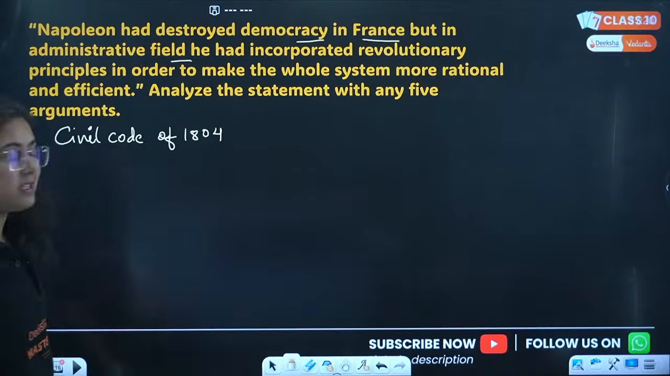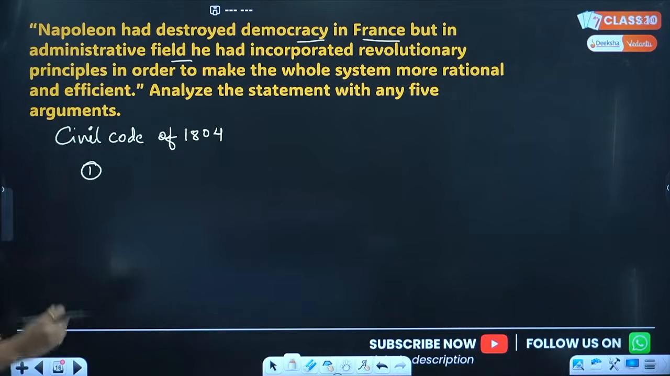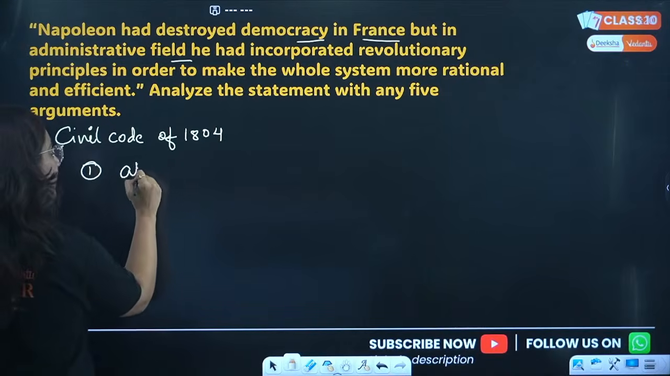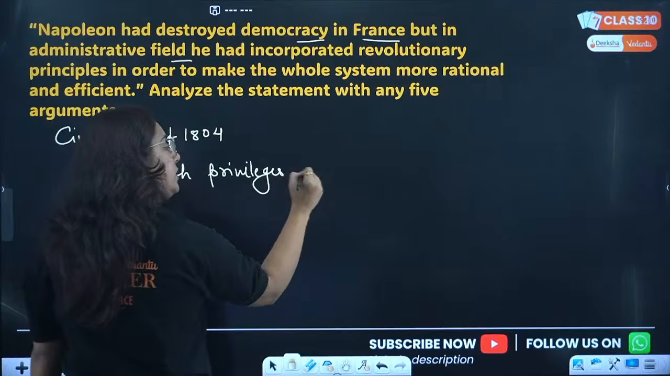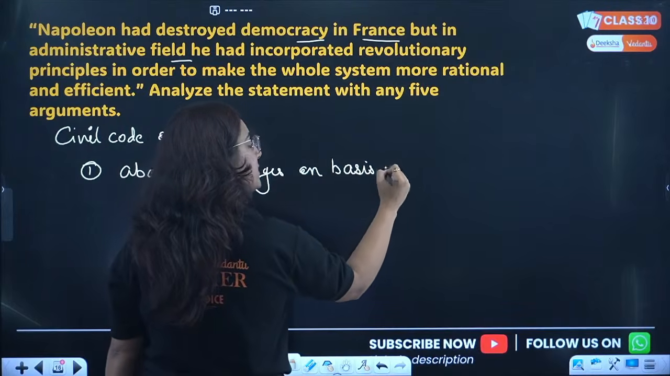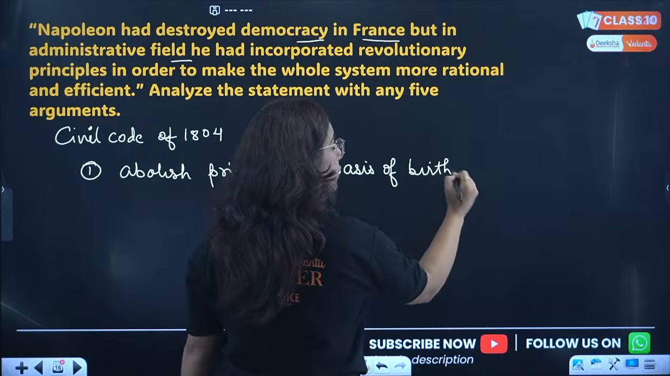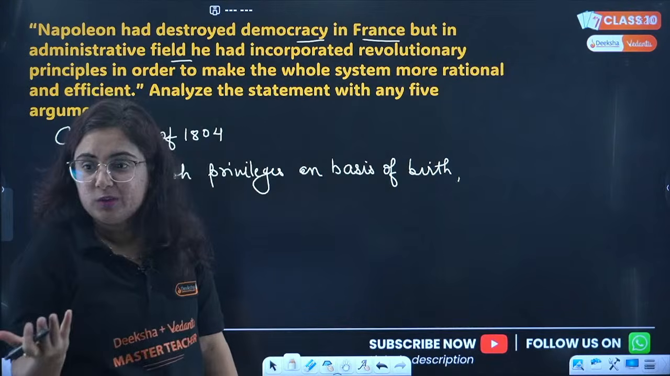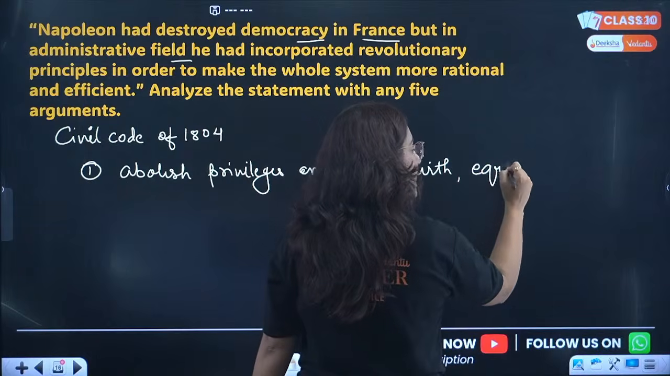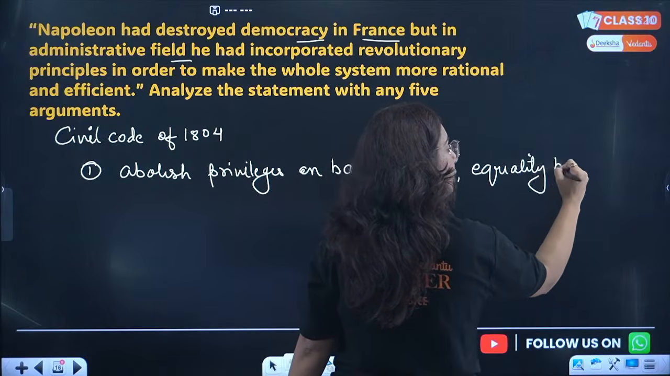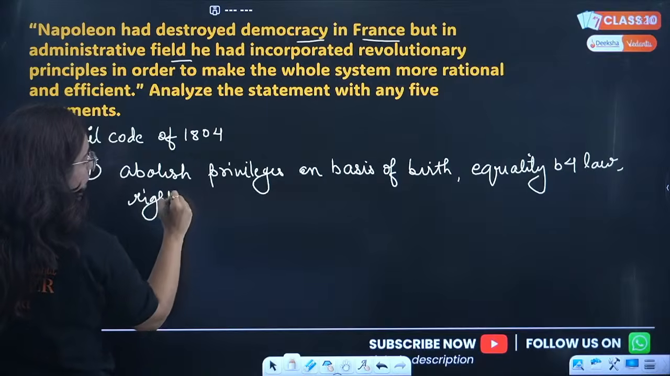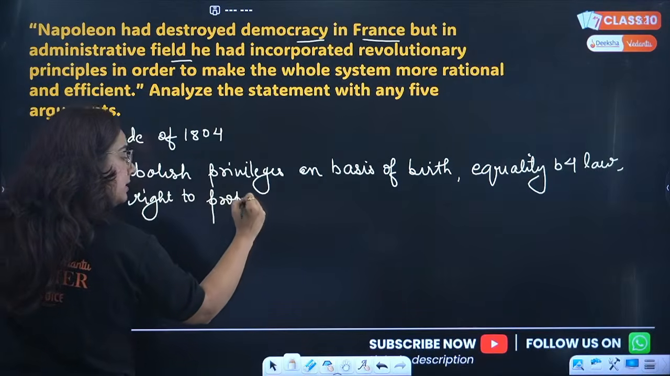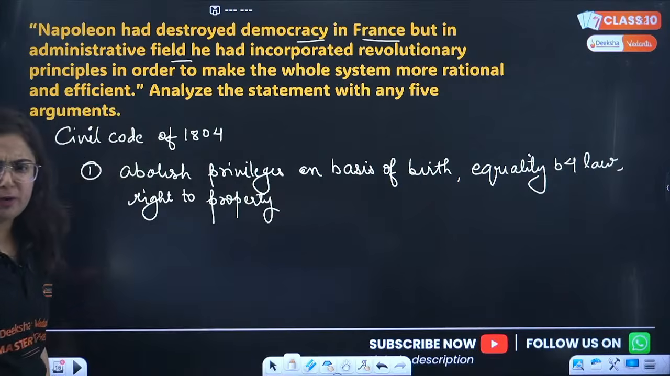Okay, how can we write this answer? We can write this answer in points. So the first thing he did was to abolish what, beta? Abolish privileges on the basis of birth. When the privileges on the basis of birth were abolished, what he brought was equality. So by this he established equality before the law, and also gave the citizens the right to property. This is the first point of the answer.